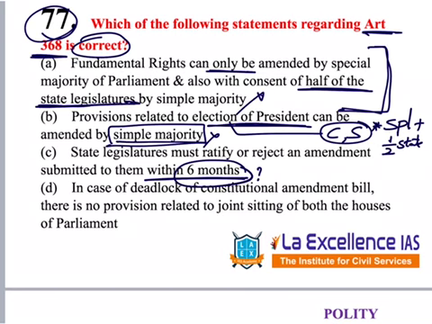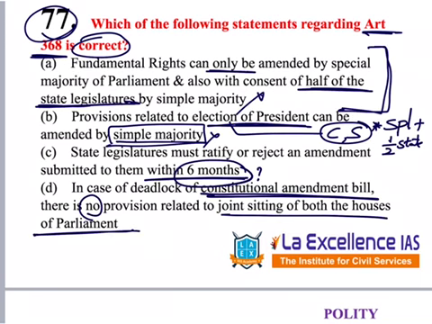In case of deadlock of a constitutional amendment bill, there is no provision related to joint sitting of both houses of the Parliament. This is very important. For a constitutional amendment bill, as for a money bill, there is no provision of joint sitting. So we know this for sure. So this is the answer. C, let's say we don't know it. We are in doubt, so we will not keep it as an answer. We will go on reading the other options.